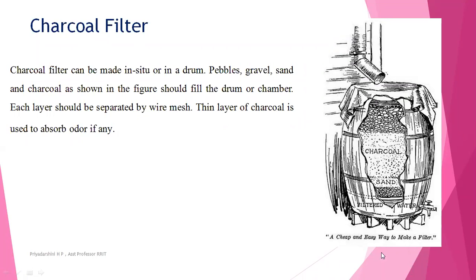In the bottommost layer we will be providing pebbles, above that gravels, again above that sand particles, and here charcoal will be provided. Why do we use charcoal? To absorb odor, if any. If there is any smell, the charcoal absorbs the odor, so we provide the charcoal.